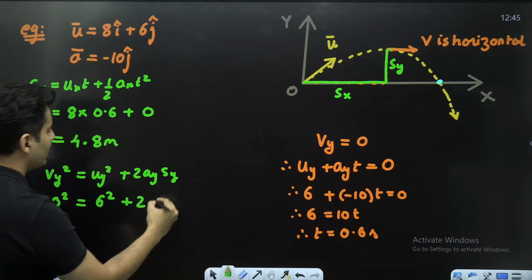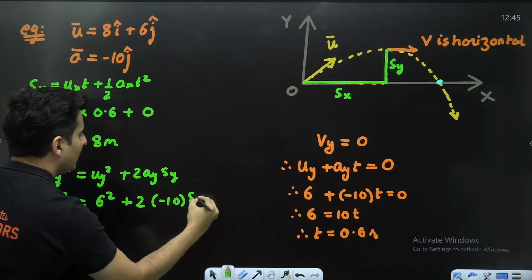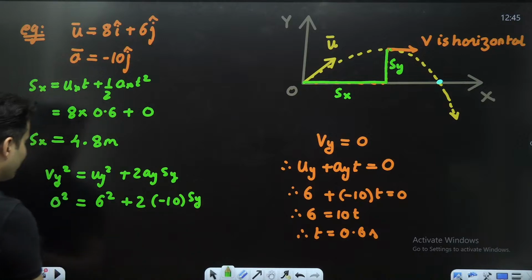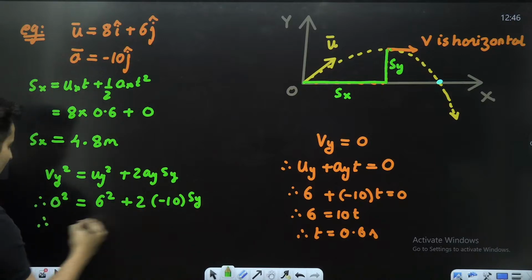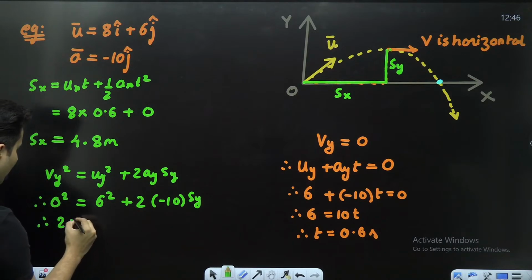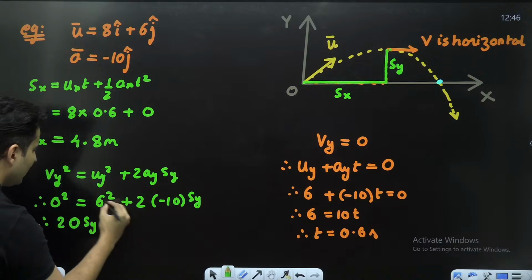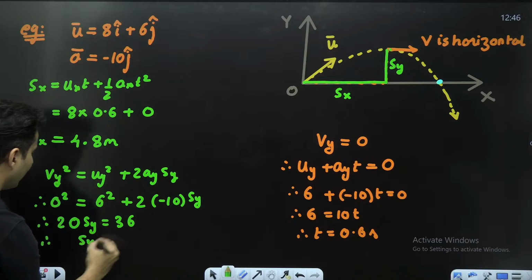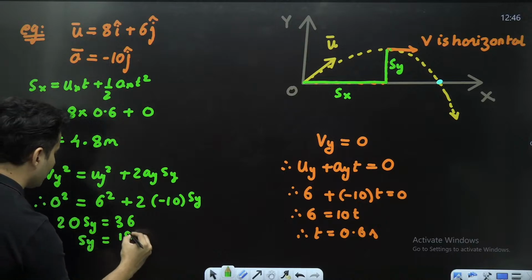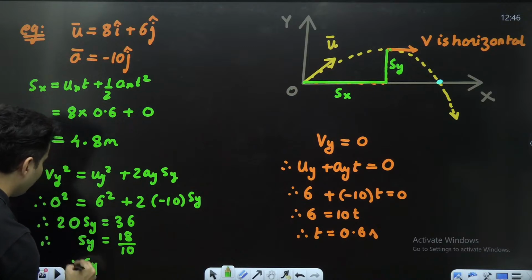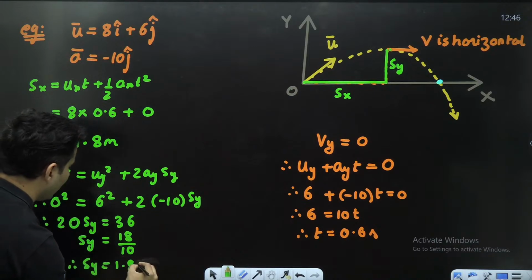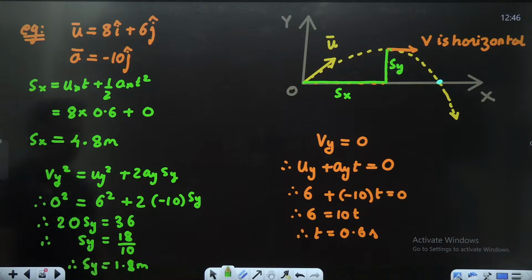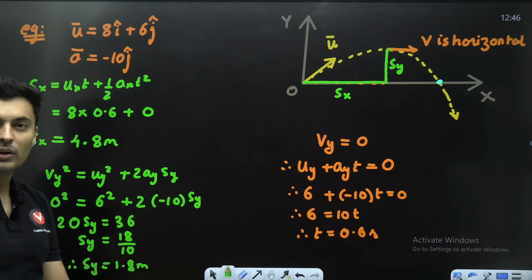Acceleration in the y direction is -10 and here it is sy. Move this over here, so that will become 20 times sy is 6 square, which is 36. So sy will be 36 by 20, which is basically 1.8 meters. So we got all this.